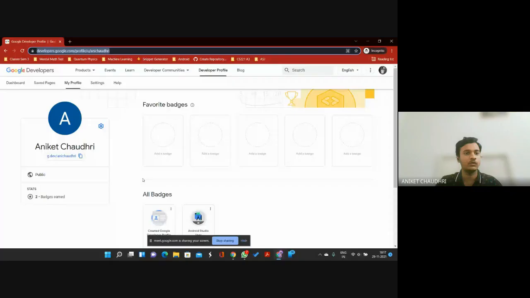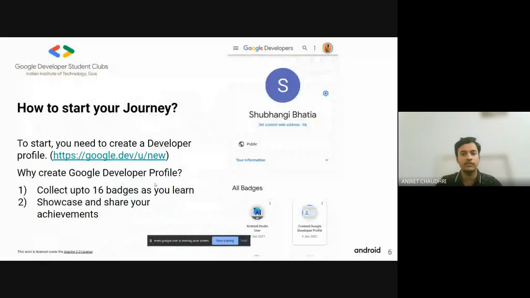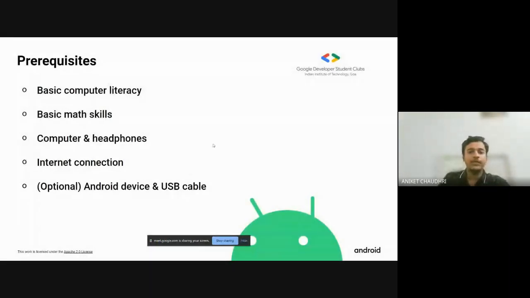If you haven't received it yet. So we continue next. For the prerequisites for this program, you should have basic computer literacy and basic math skills. Computer literacy doesn't mean you should have programming experience. It just means knowing how to handle the computer, like very basic computer use, closing, opening, nothing much. Then you need basic math skills. You must know addition and subtraction.